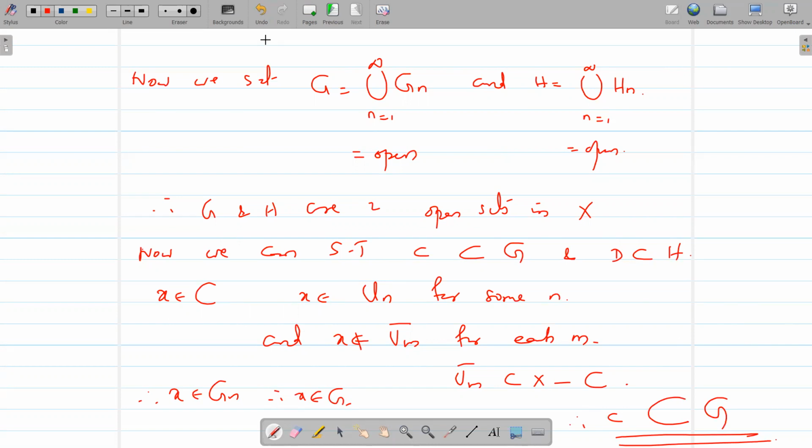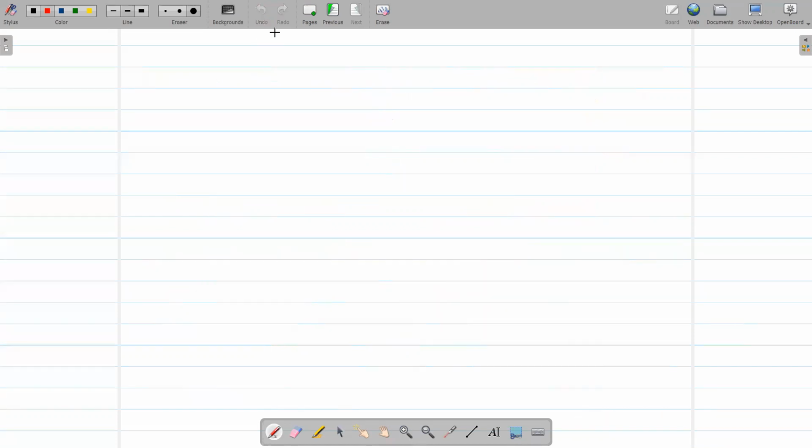ഇതേ ആർഗ്യുമെന്റ് ഉപയോഗിച്ച് we can show that D is contained in H. And now to show that G intersection H is equal to empty. G and H are the two open sets such that C is contained in G and D is contained in H. Now, what is G intersection H?